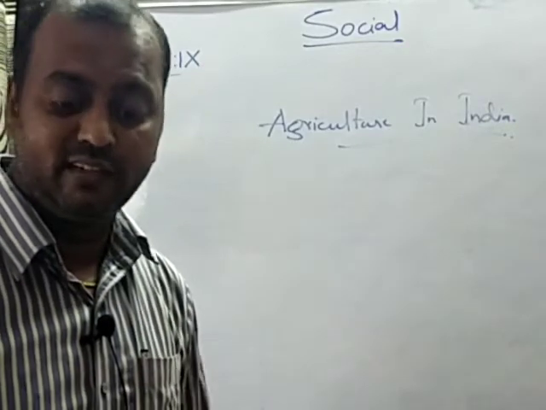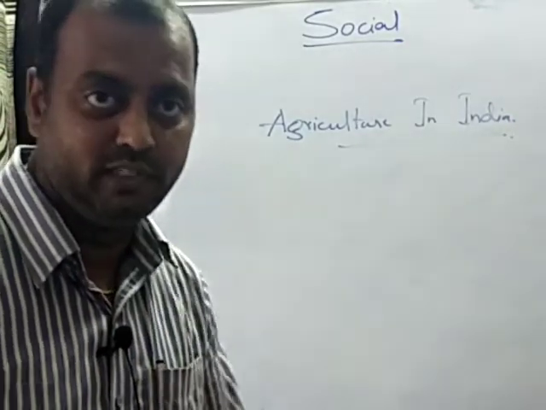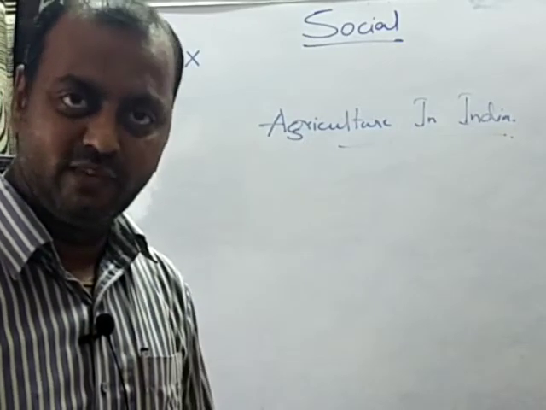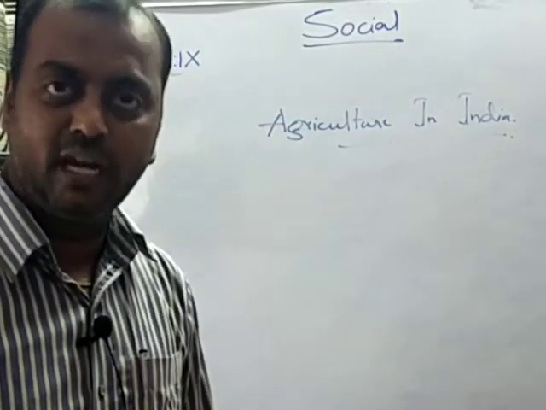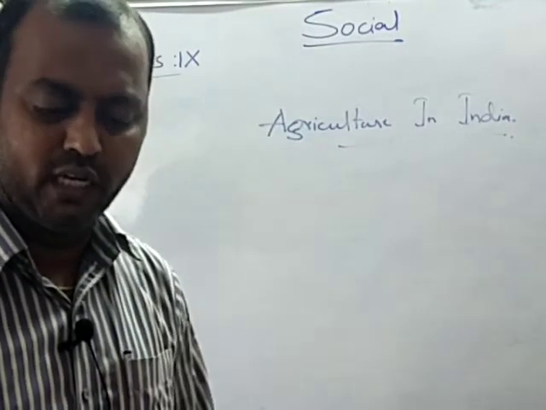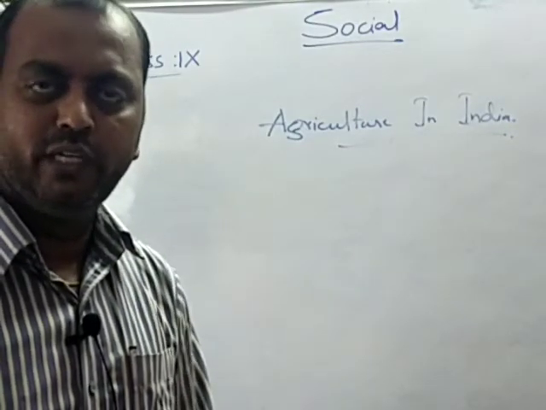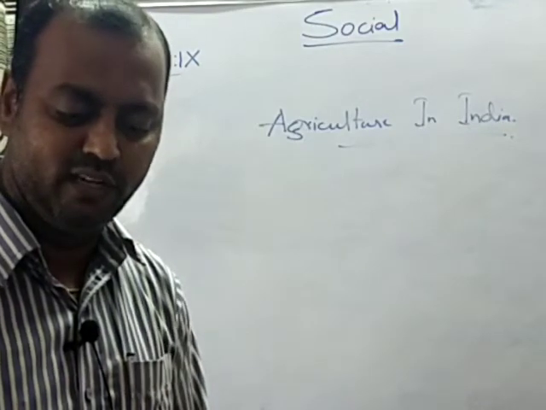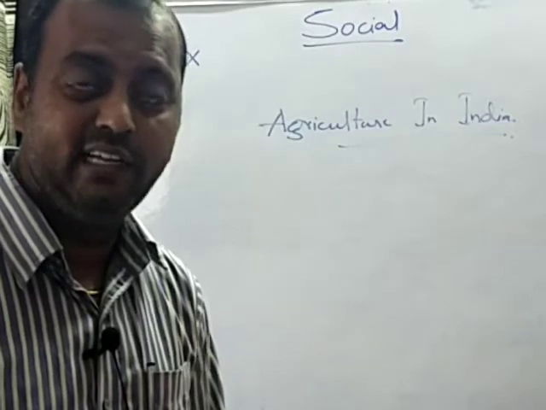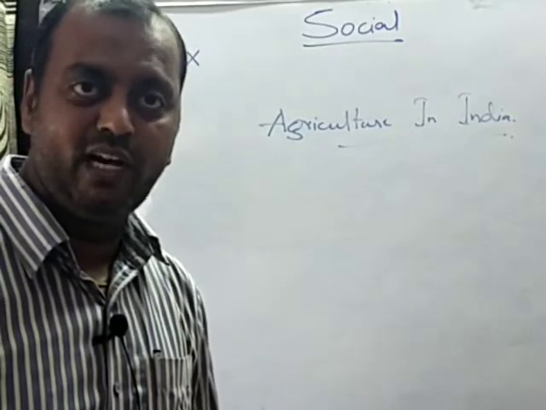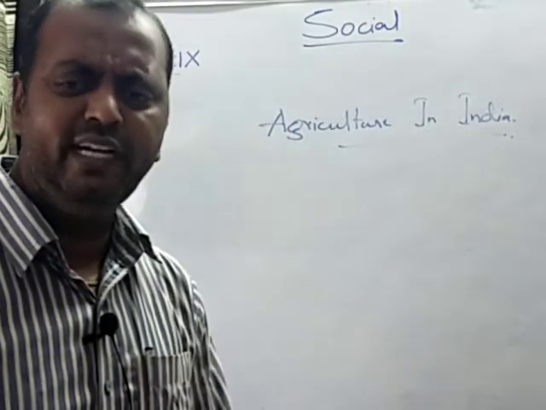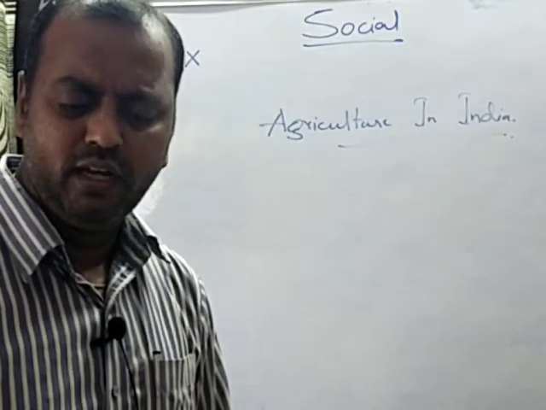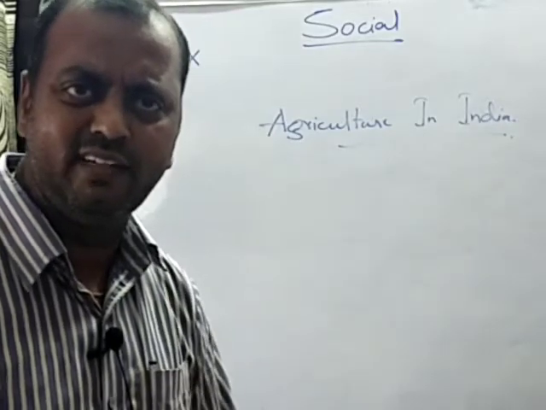Coming to the wheat, children, the second most important cereal crop, that is a food crop in India, and it is also the main food crop in the north and northwestern part of India. This is a rabi crop, requires a cool growing season. As I told you, during the rabi season, the moisture will be present with the help of the western cyclones, and a clear sky and bright sunshine is required at the time of ripening. And it requires a rainfall of 15 to 75 centimeters, evenly distributed over the entire growing season.